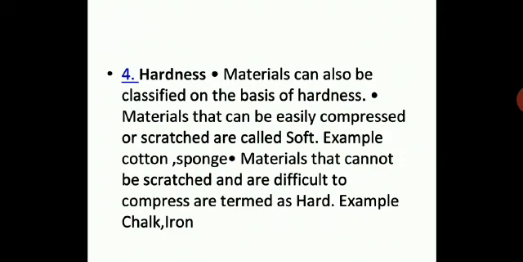Materials can also be classified on the basis of hardness. Materials that can easily be compressed or scratched are called soft materials, for example cotton, sponge. Materials that cannot be scratched and are difficult to compress are known as hard materials, for example chalk, iron.